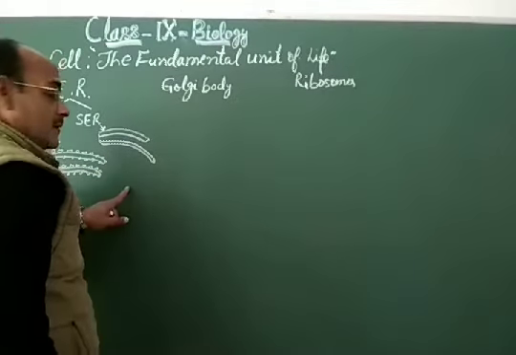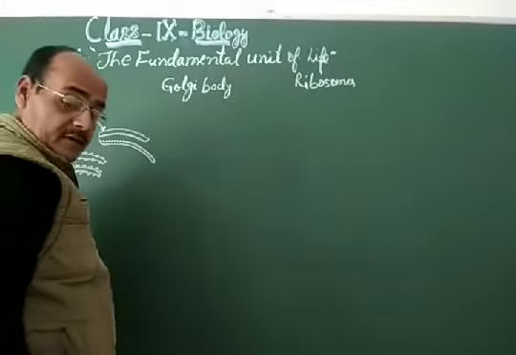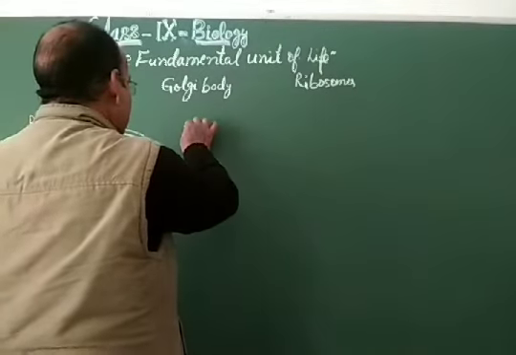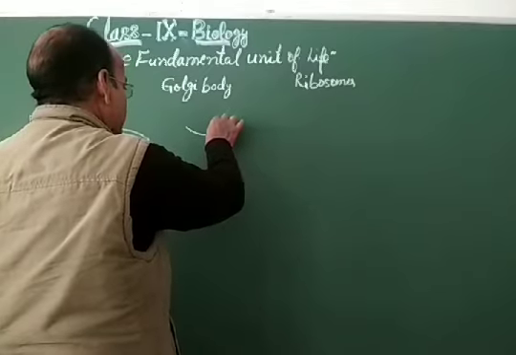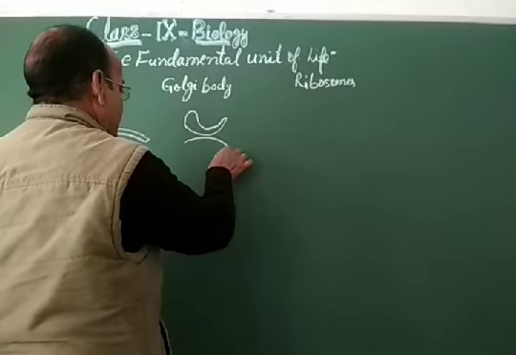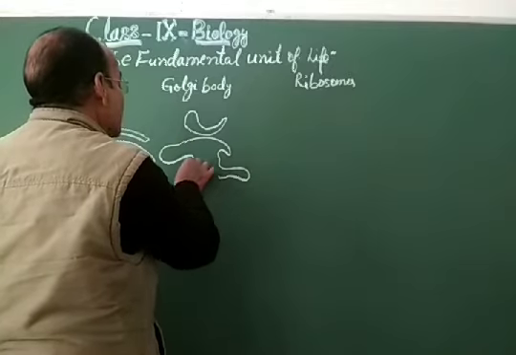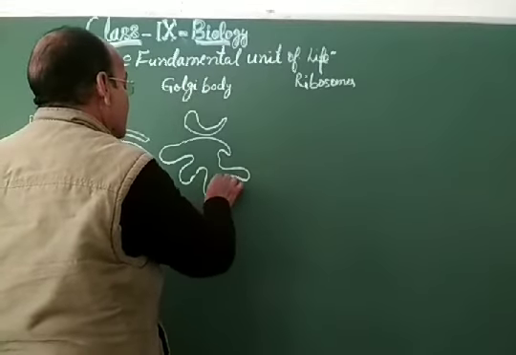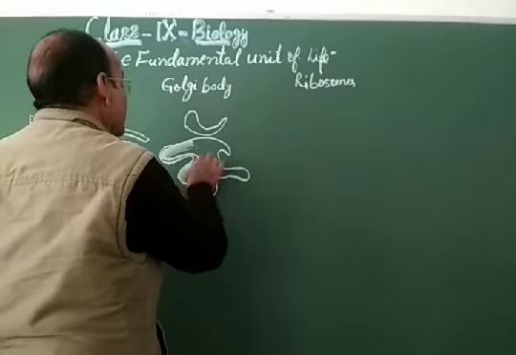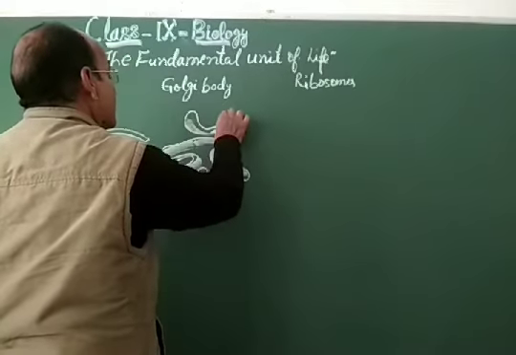My dear students, as far as the structure of the Golgi apparatus or Golgi body is concerned, it is something like this. Groove-like structures are there, a group-like structure.